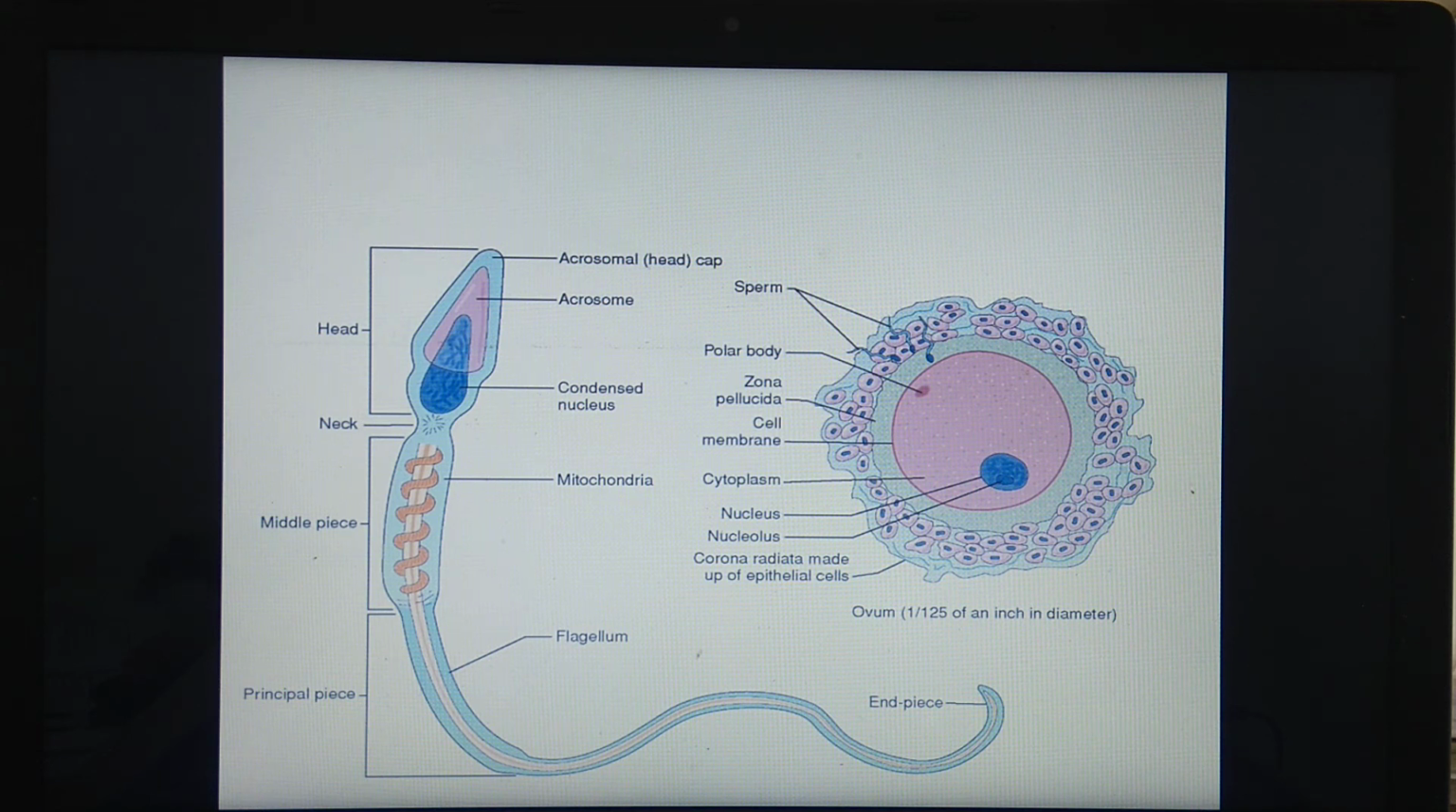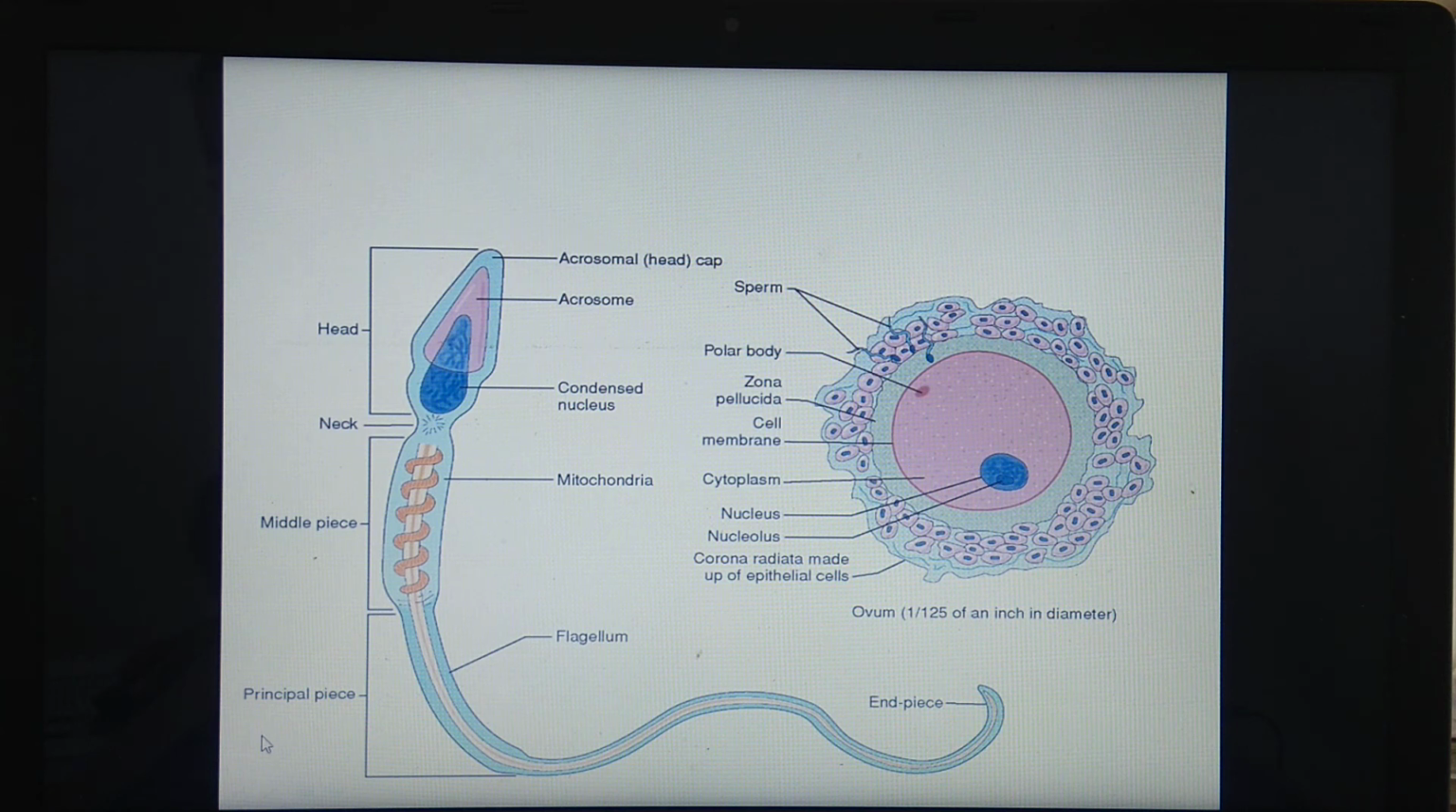What happens in this stage? The coverings present over the female pronuclei, and once the sperm enters inside, the nucleus of the sperm also enters here. So the coverings over the male and female pronuclei degenerate and chromosomal pairing takes place. This chromosomal pairing results in formation of synkaryon. The process is called syngamy or karyogamy.